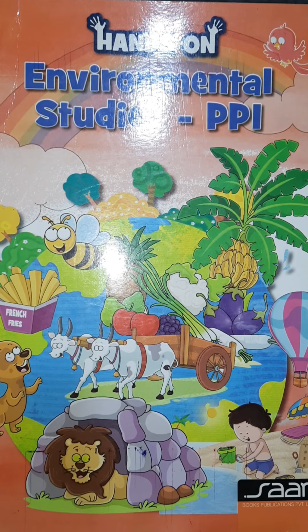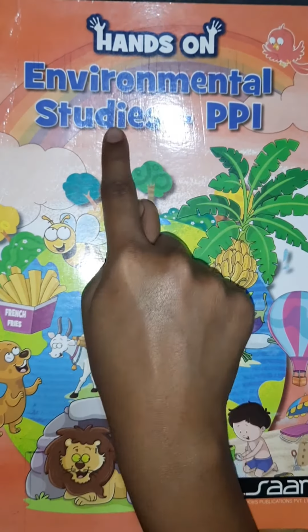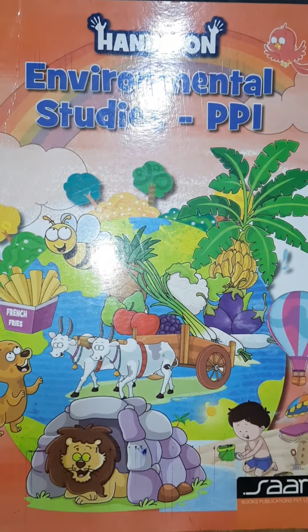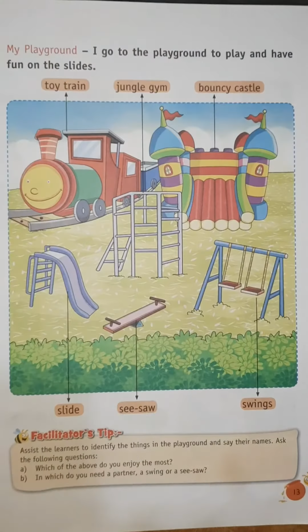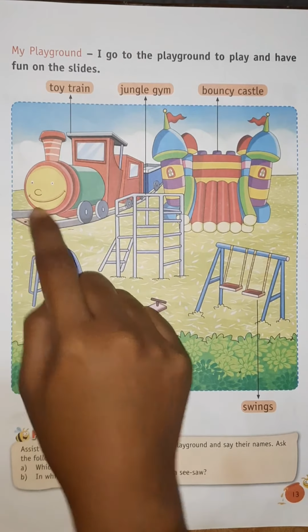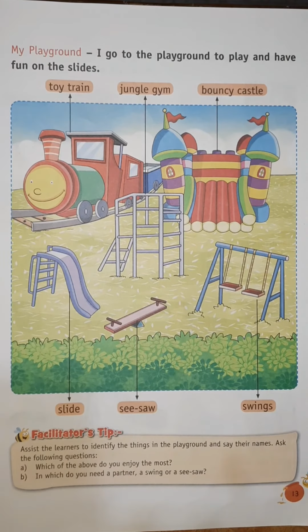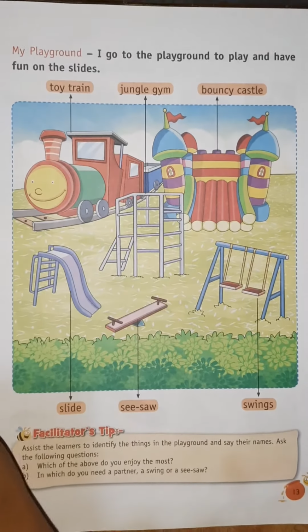Today, we are going to revise our old topic, which is My Playground from Hands on Environmental Studies PP 1. So, open page number 13. Here you can see page number 13, and this is our today's topic, which is My Playground. Now, start reading.